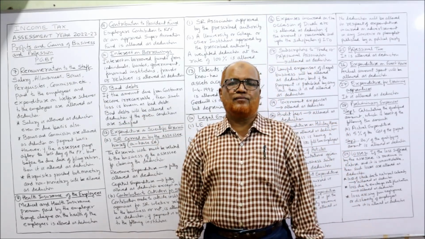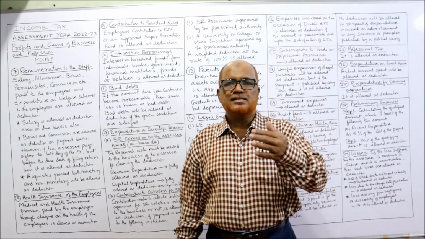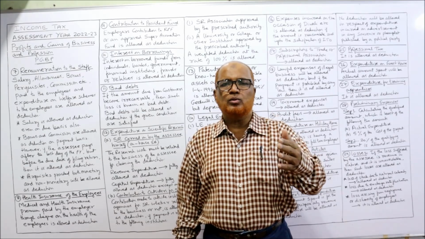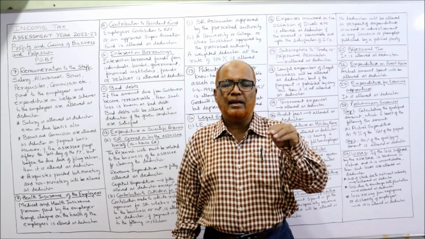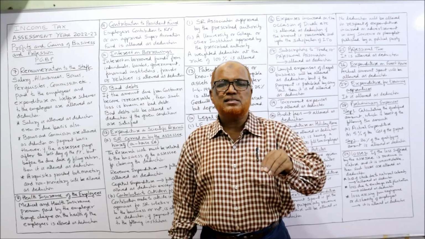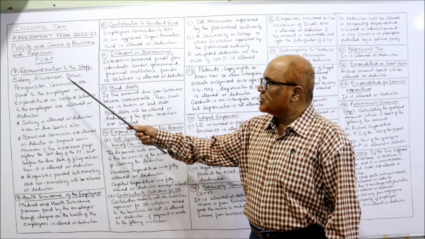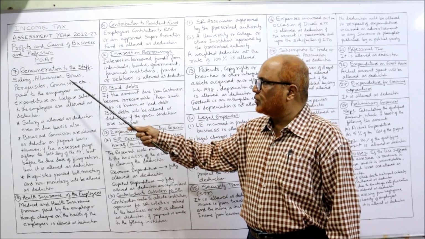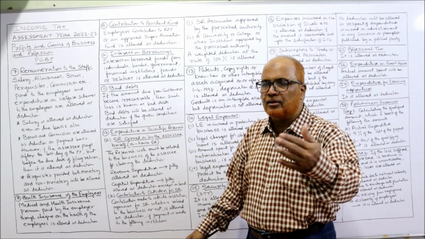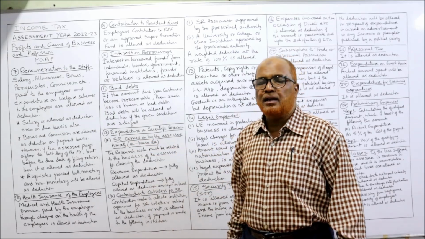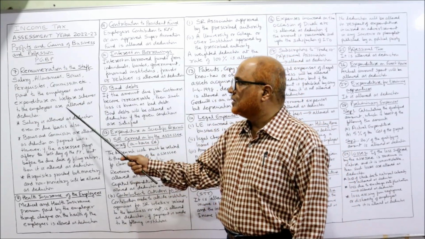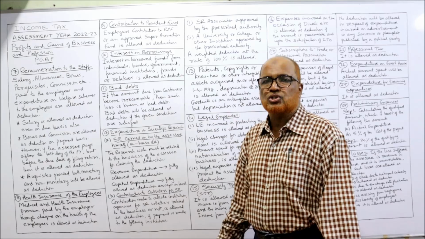Remuneration to the staff. Remuneration means the salary, allowances, perquisites or any other benefit which the assessee gives to the staff. That will be allowed as deduction. So salary, allowances, bonus, perquisites, commission, etc. paid to the employees, and expenditure on welfare schemes for the employees, are allowed as deduction.